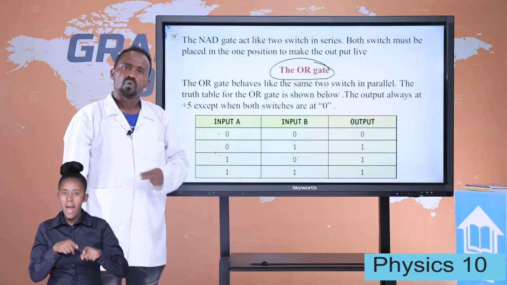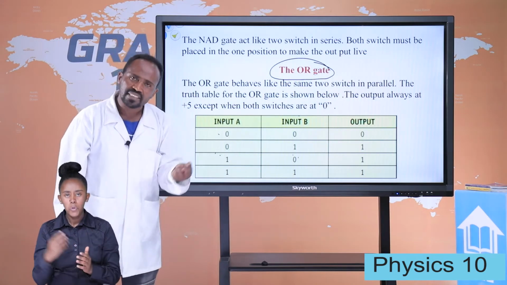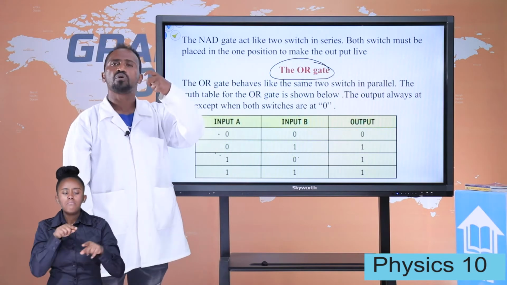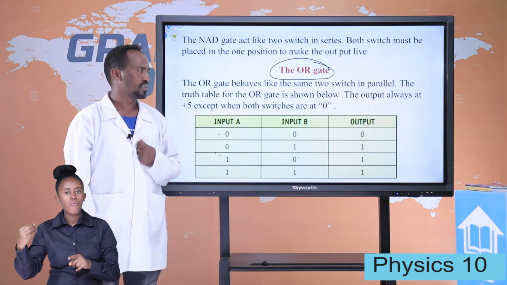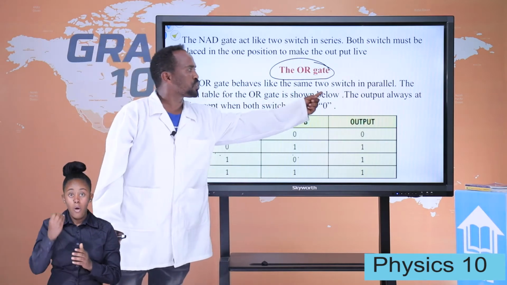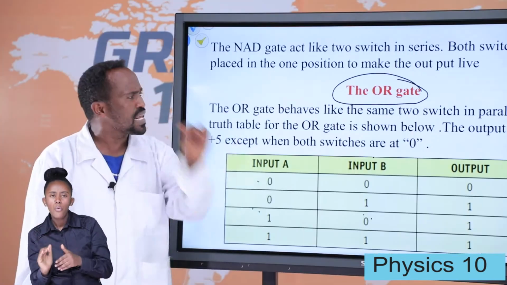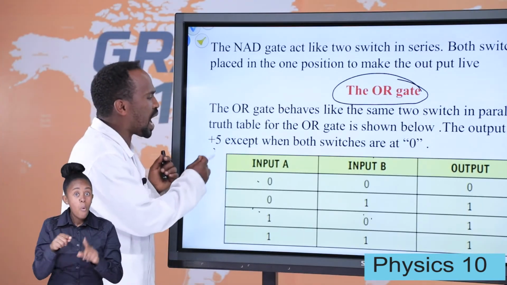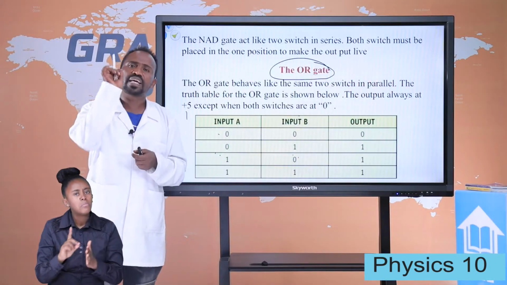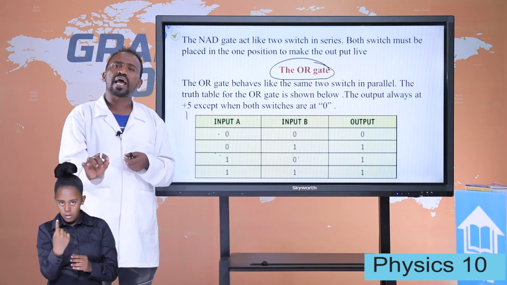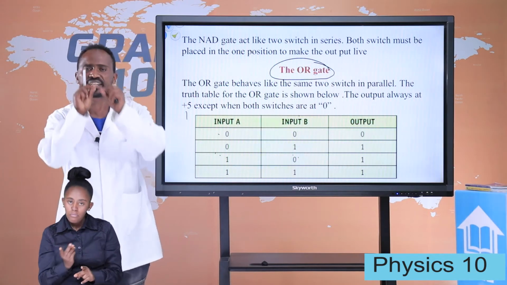What happens when two switches are in parallel? Student, can you practice when the two wires are in parallel? If you switch off the switches and switch on the switches, what do you see? The OR gate behaves like two switches in parallel. The truth table for the OR gate is shown below. The output is always at positive 5, that is 1, except when both switches are at 0. That means we get 1 when one of them is 1 and 0 when both inputs are 0.